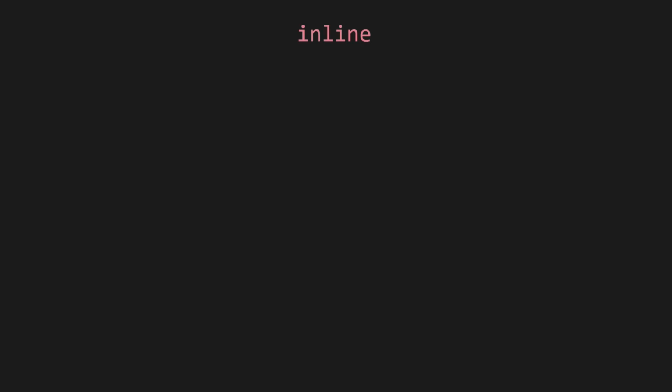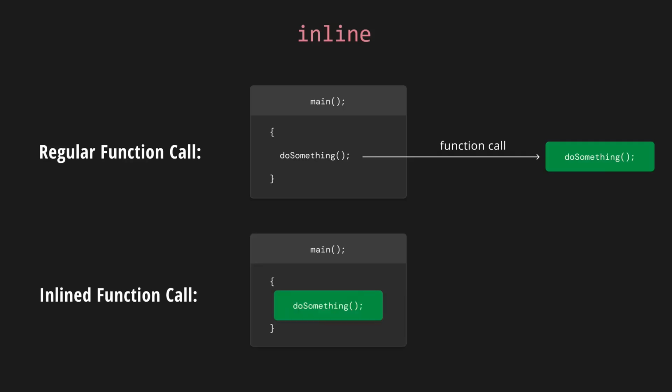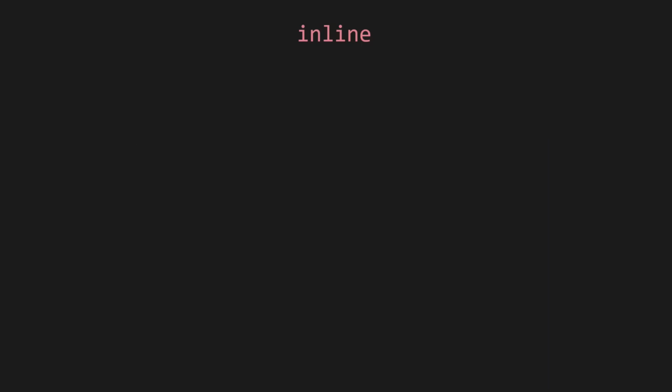The inline keyword is also a misnomer. In the past, it was used to inline functions, which is an optimization trick to get the compiler to copy the code from the function definition directly into each call site, rather than performing a normal function call. This helps avoid the overhead of function calls like setting up the stack, passing the parameters, and return value handling. But nowadays, compilers are smart enough to do this automatically, so using the inline keyword for this purpose doesn't have any guarantees.